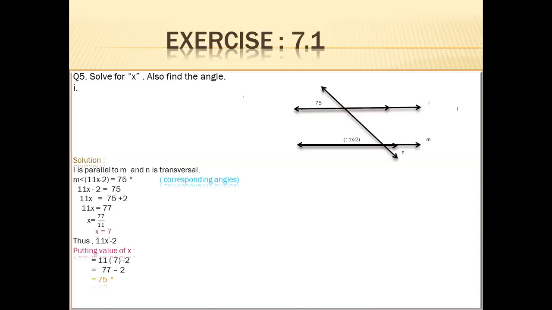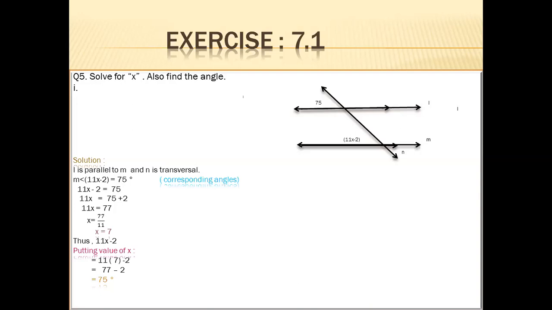They both are corresponding angles, so that's why we can write 11x minus 2 is equal to 75. Shift 2 to the other side. 75 plus 2 is 77. For the value of x, we divide 77 by 11. X is equal to 7. We have calculated the value of x, which is 7.